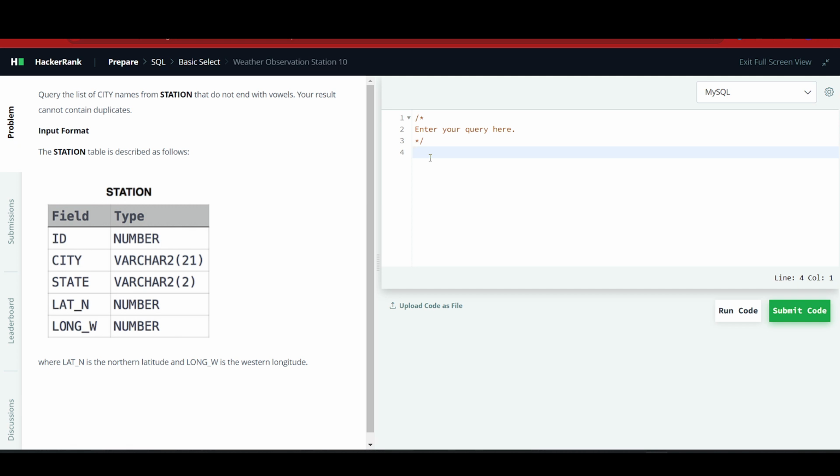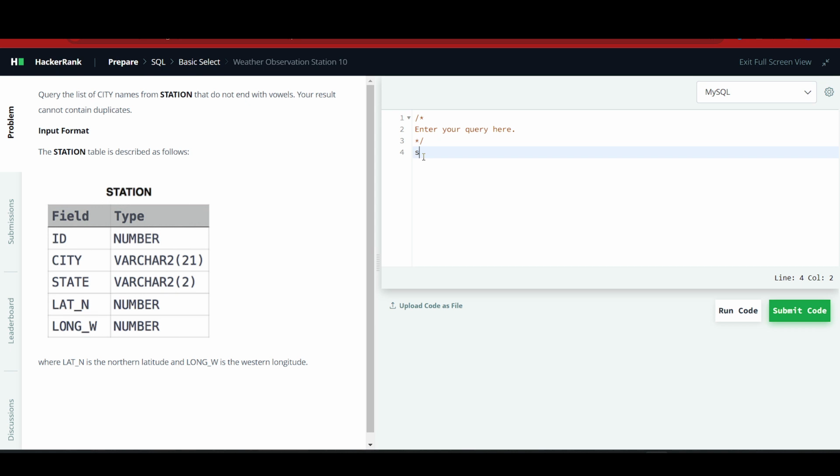In this video, we will solve question number 15, that is Weather Observation Station 10 of HackerRank SQL challenges. So the question is, query the list of city names from STATION that do not end with vowels. Your result can't contain duplicates. So basically we have to query distinct city names that do not end with vowels.